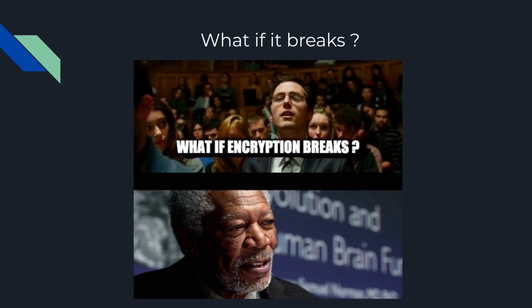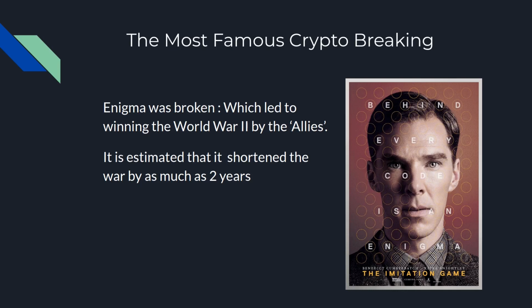A lot of people have tried it and even been successful, and the major crypto break was the breaking of Enigma, which the Allies did in World War II, and which led them to win the war quite faster. It's estimated that the war was shortened by as much as 2 years due to Enigma being broken.